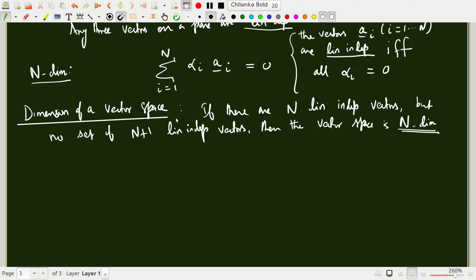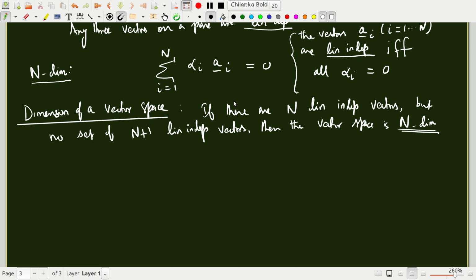Because if you don't have any set of n plus 1 linearly independent vectors, it means that any other vector can be represented in terms of these n linearly independent vectors. So we say that the dimension of that vector space is n.